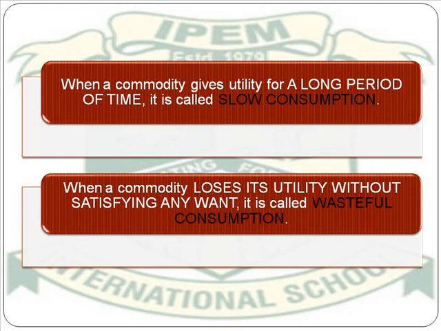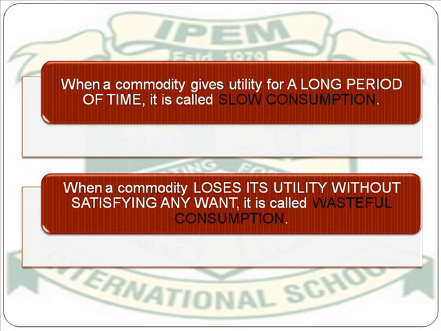The fourth kind of consumption is the slow consumption. So when a commodity tends to give you a utility for a long period of time, that is known as slow consumption. The examples of slow consumption are the consumption of a watch, a sofa set, a car, a house, etc. Because these are the goods which we are consuming on a daily basis, and that too for a very long period of time.